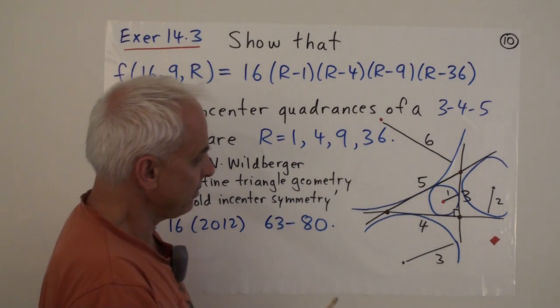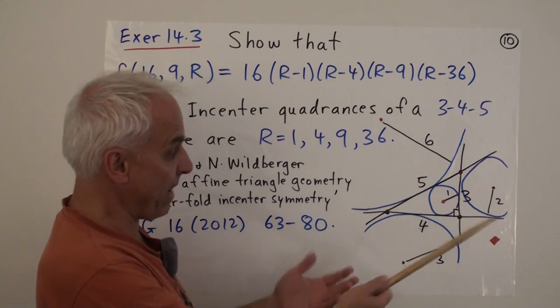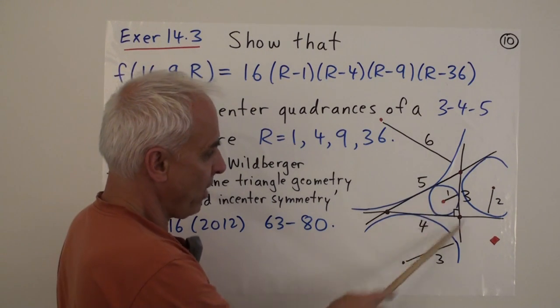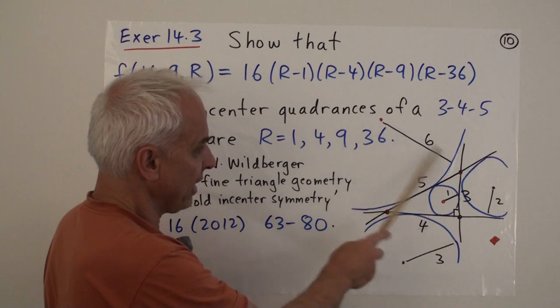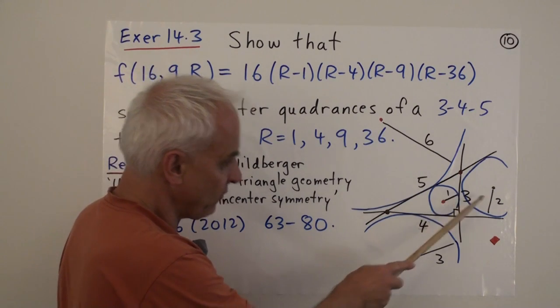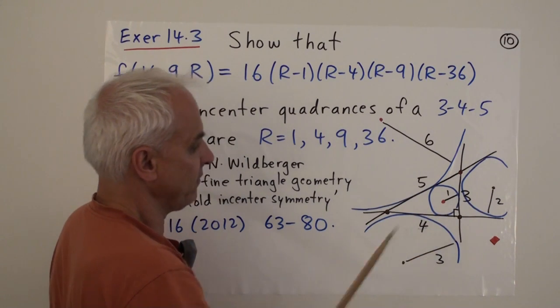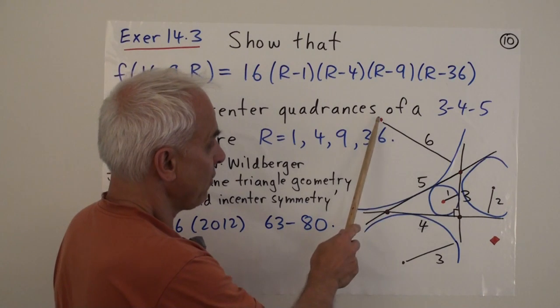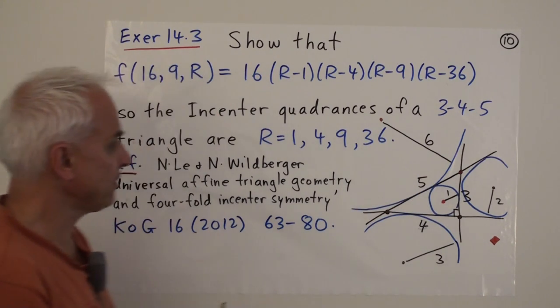And here they are here. So in terms of lengths, back to the original thing, that's a length of 1, that's a length of 2, that's a length of 3, that's a length of 6. Or that's a quadrance of 1, a quadrance of 4, quadrance of 9, quadrance of 36.